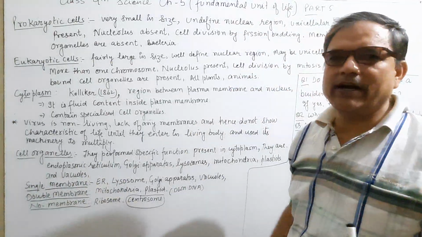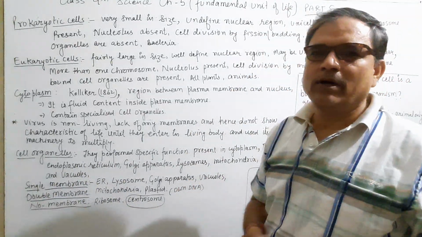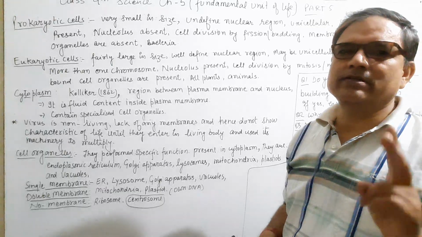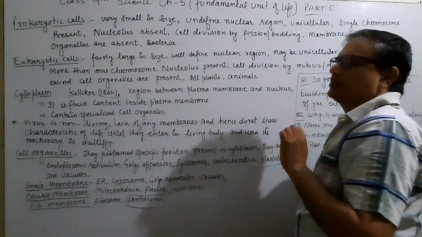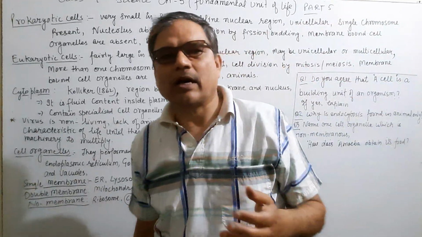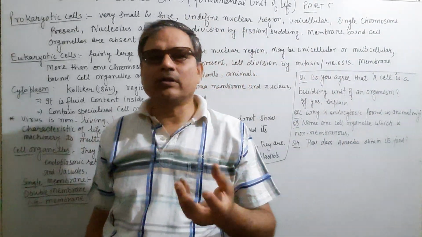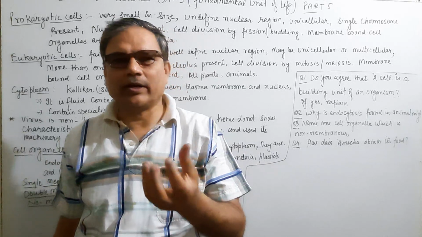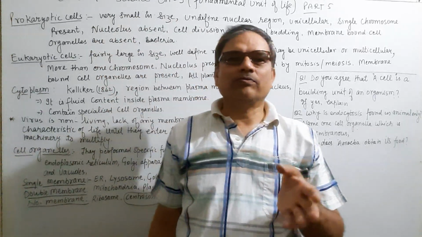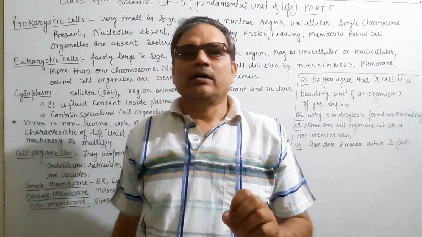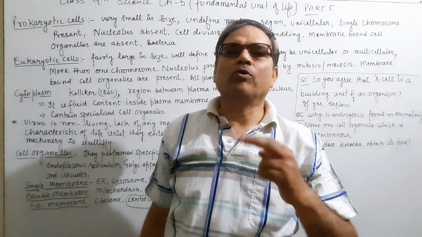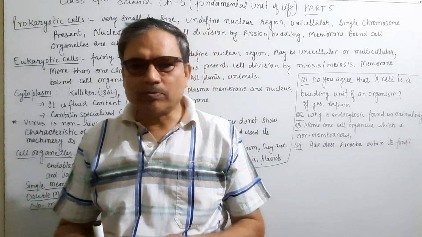It means when the cell divides, the new cell will form, and this cell division will take place by the process of either fission or budding. Generally it is in higher classes, but fission I think you have done as a small topic in 8th class. Fission means when a single unicellular cell is split into two or more cells. It means splitting.